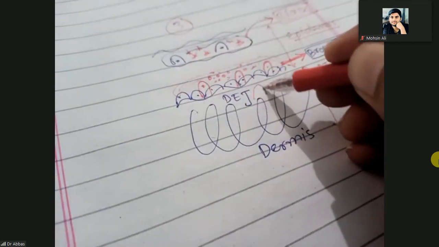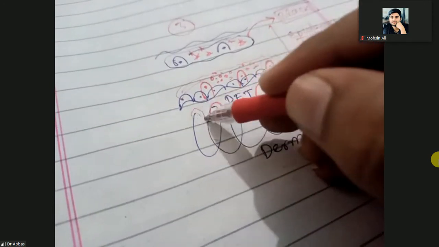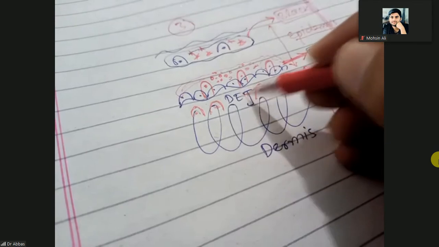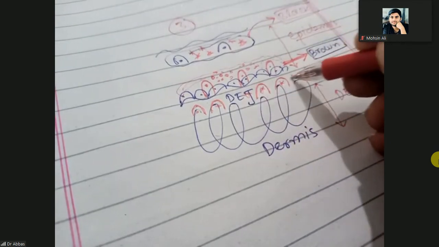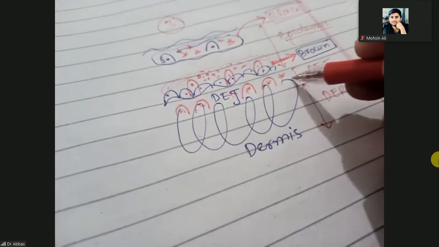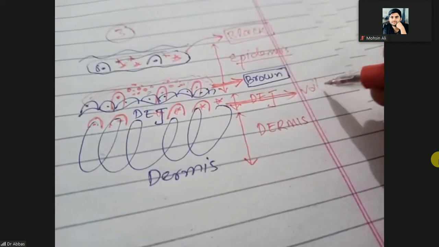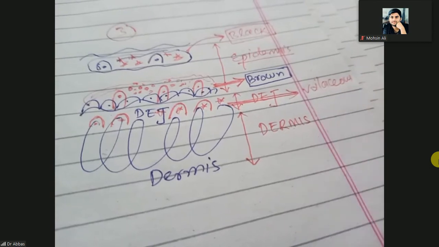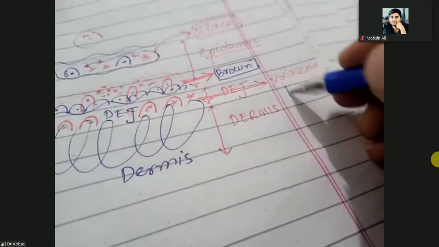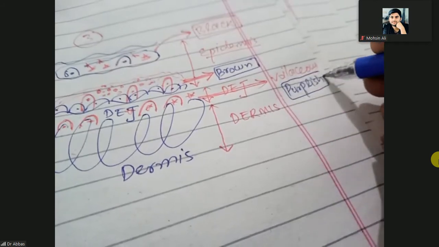If the melanin and melanocytes are in the dermoepidermal junction, this is the melanocyte, and this is the melanin, it will impart the violaceous color to the skin. Which color? Violaceous. Violaceous means purplish. Purplish color to the skin.